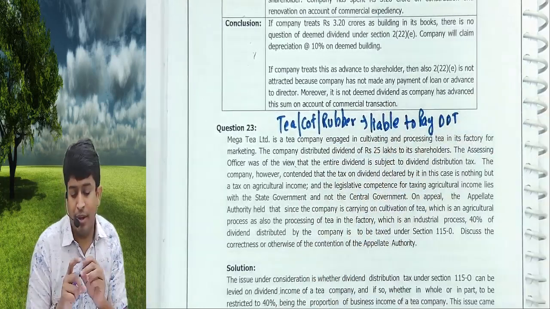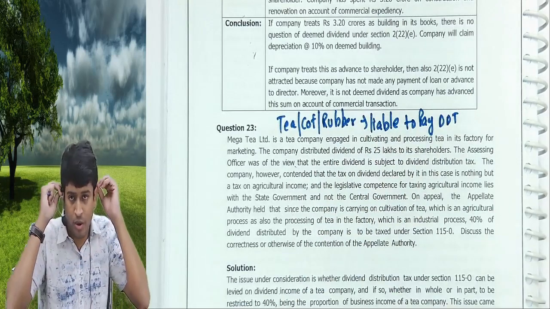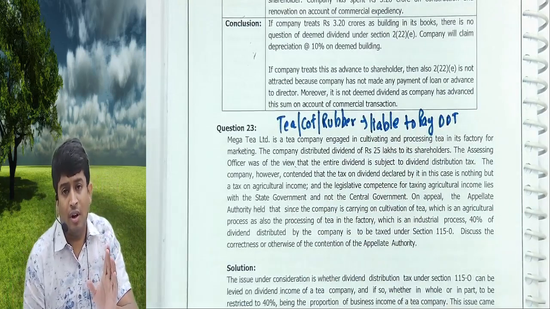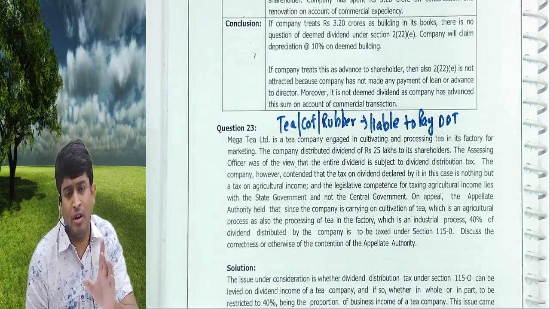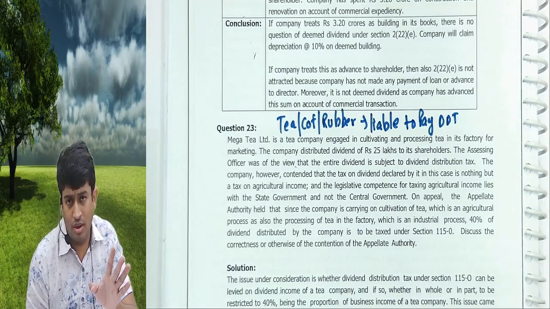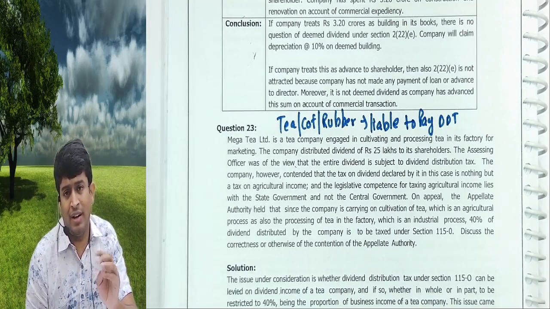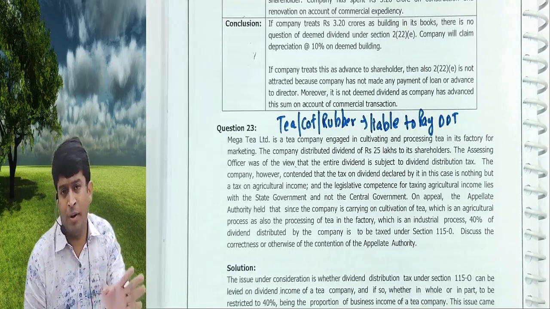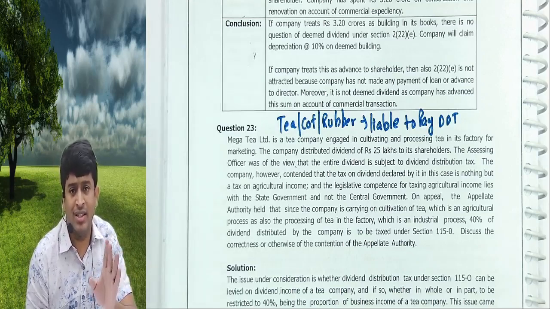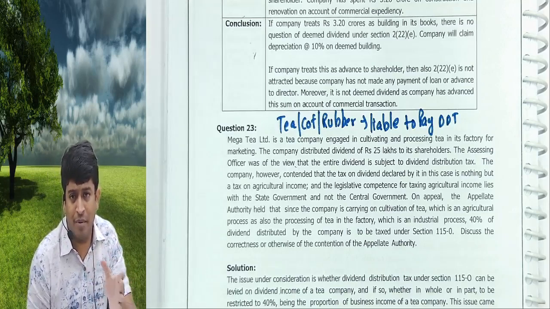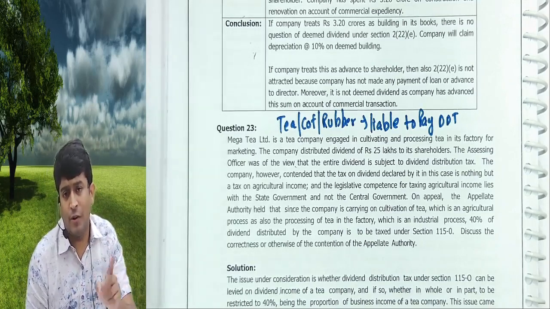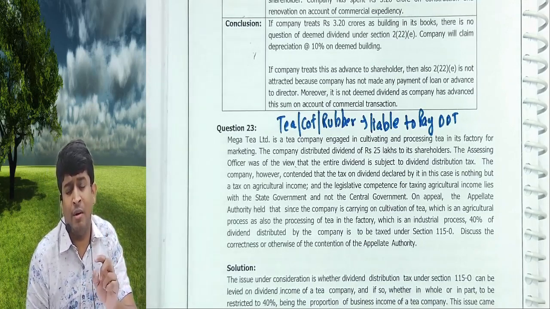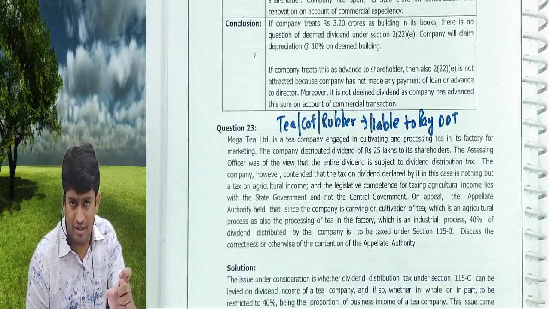When a tea company declares dividend, I hope you know that for a tea company only 40% is taxable and 60% is exempt agriculture income, but for them DDT applies on the entire dividend amount. For example, they declare a dividend of 30 lakhs. They have to pay DDT on the full 30 lakhs.